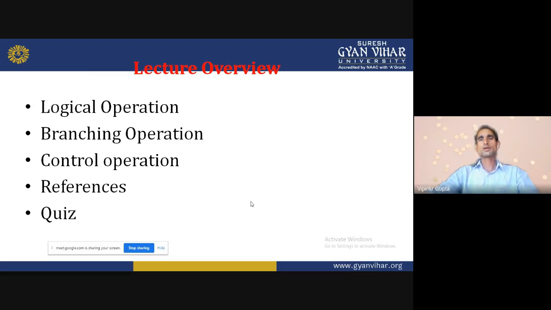Based on their lengths, there are three types of instruction sets: the 1 byte instruction, 2 byte instruction, and 3 byte instruction. And based on the operation, there are data transfer, arithmetic, logical, branching, and control operations.